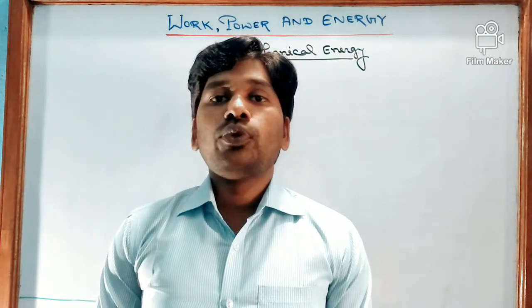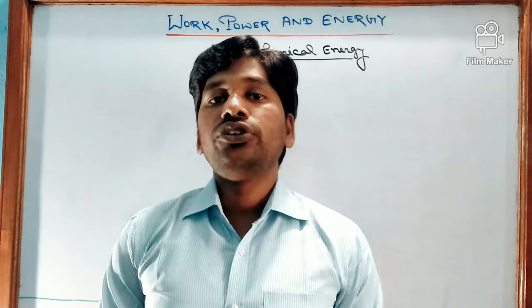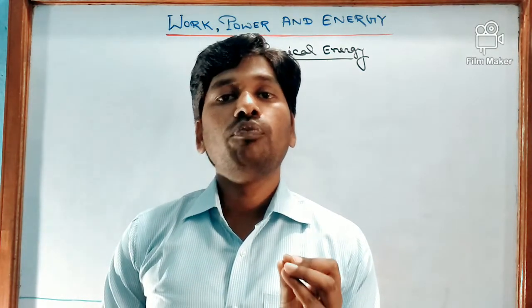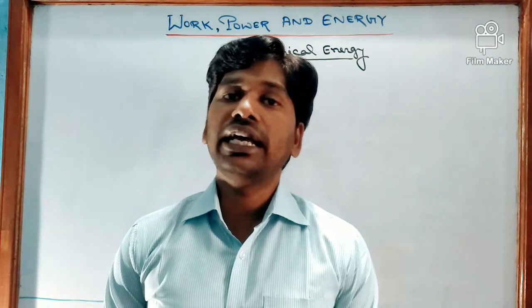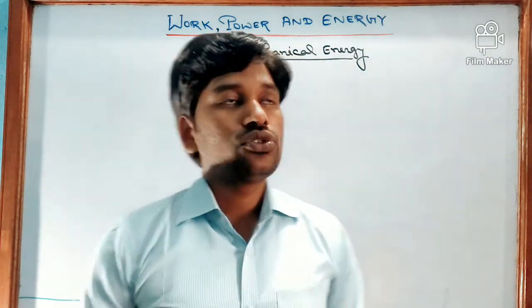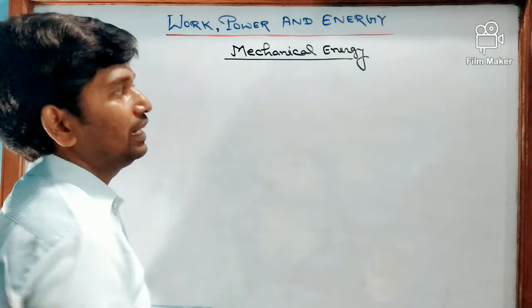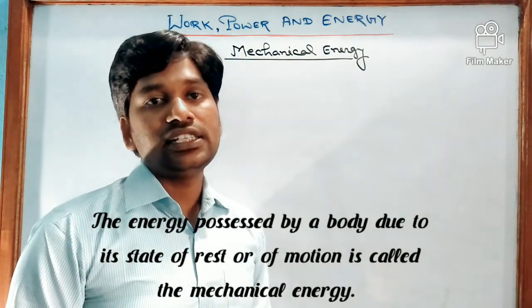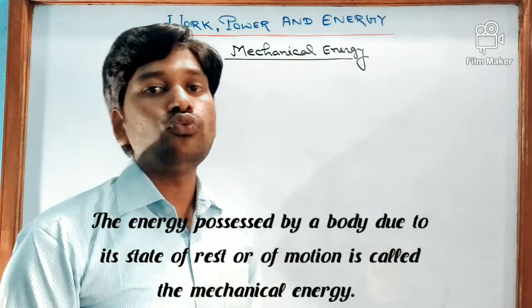The energy possessed by a body due to its state of rest or of motion is called mechanical energy. Mechanical energy is in two forms.